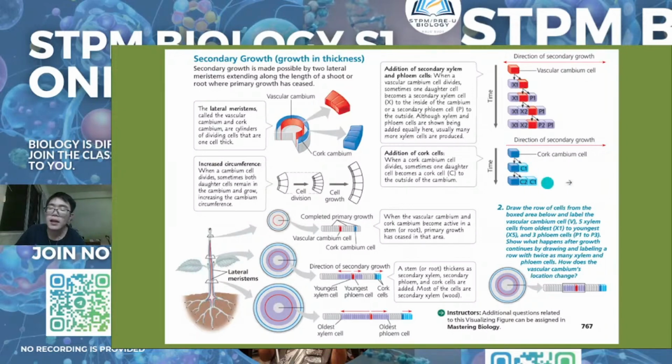So it adds more in the direction of secondary growth. This one is also for xylem and phloem. Normally this is just the mechanism of secondary growth.